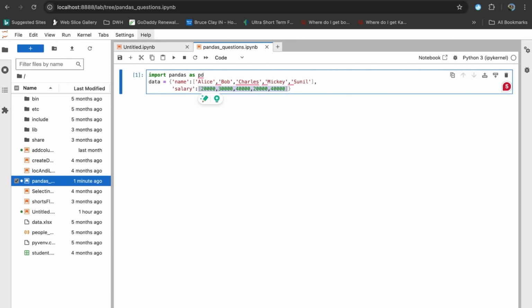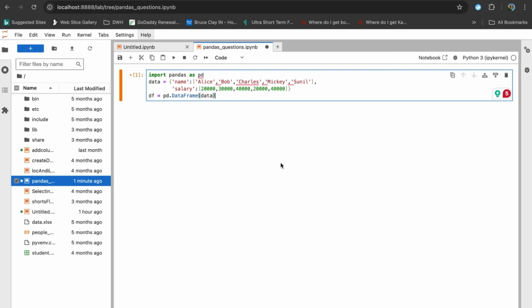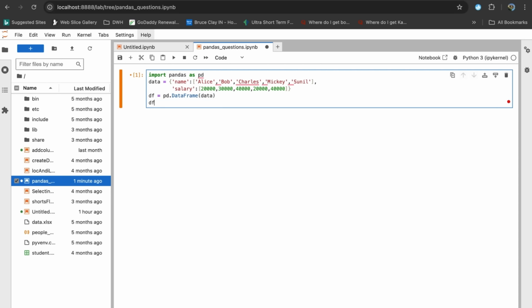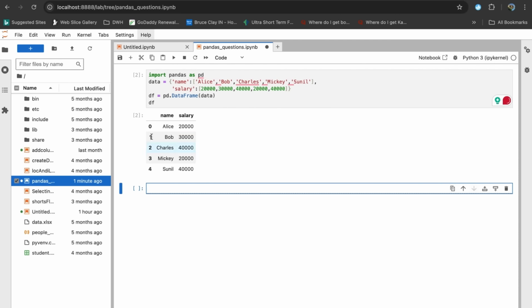Now let's create a data frame from this data which we are going to call df. So it will be df equals to pd dot DataFrame, and within brackets we are going to pass data. This is the syntax to create a data frame in Pandas. Now let's print it by simply typing df and executing it. There you go. We have our data frame. We have the name column and the salary column, you can see.